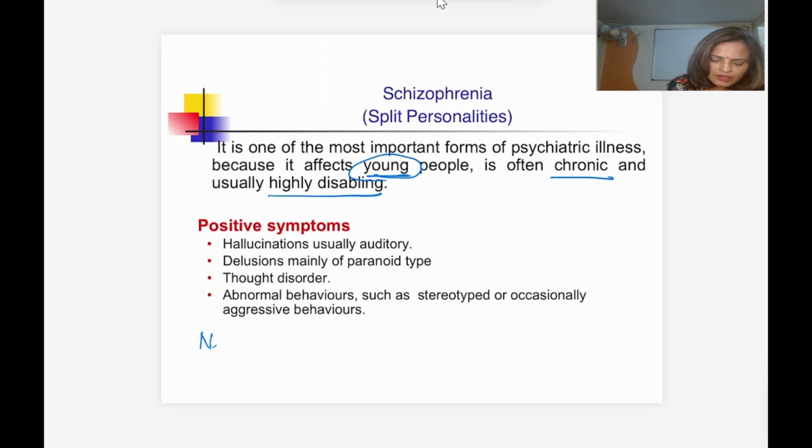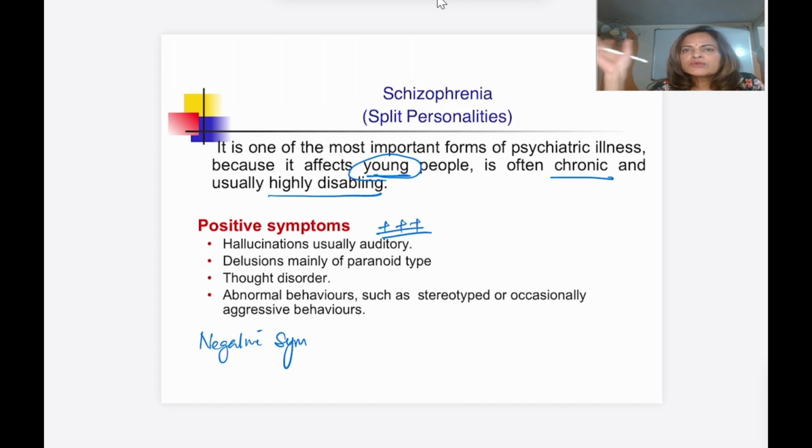If we say positive symptoms, positive means something is added in that person which we do not see in the normal person. So some addition is there. The most important positive symptoms are delusion and hallucination. I have already explained these. So what kind of delusion will be there? It is a paranoid type of delusion.